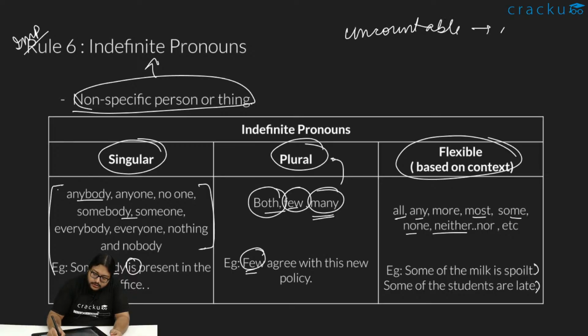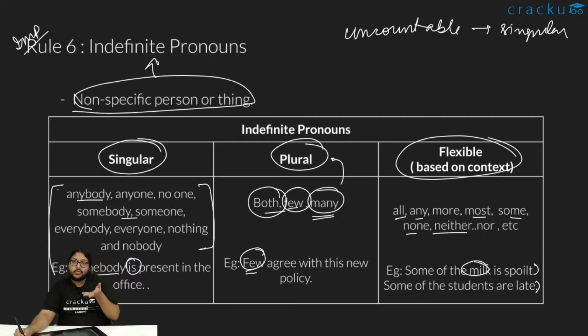Uncountable is always singular. That would include something like milk or honesty. We can't count it, like one honesty, two honesty. No, right? Uncountables are always singular. Some of the milk, how much we can ask, but how many we can't ask. We can't say how many milk is spoiled. So that takes a singular verb.